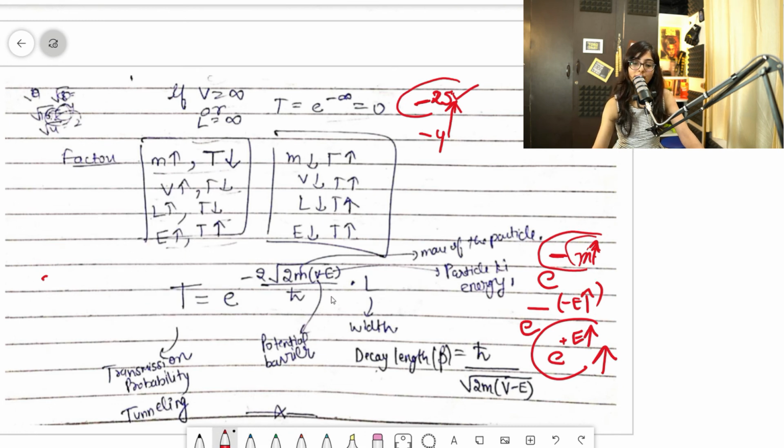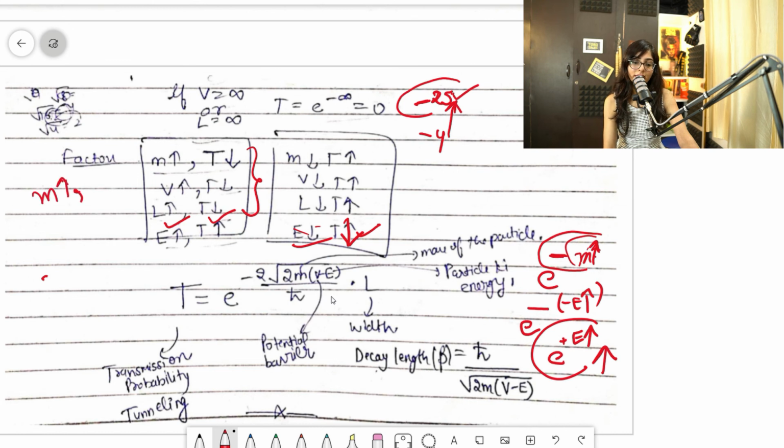With only this thing, I have written over here wrong, that if E decreases, this tunneling will also decrease. Clear? So basically, you need to just take care of only this thing: if E increases, T will increase. If E decreases, T will decrease. And with all other factors, it will be an inverse relationship.